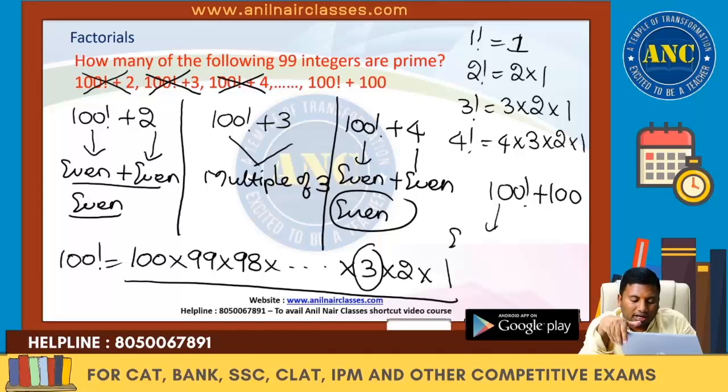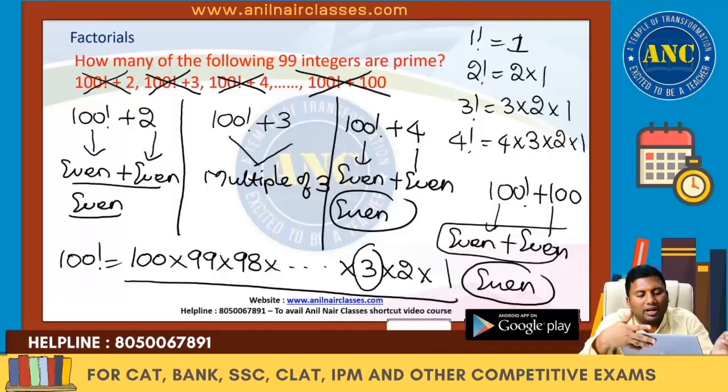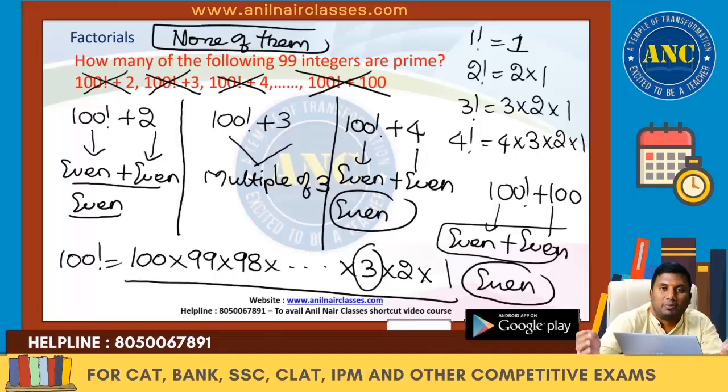Last case, 100 factorial plus 100. 100 factorial is an even number. 100 is also an even number. Even number plus even number is an even number. There is no number other than 2 which is an even number and a prime number. So how many of the following 99 integers are prime numbers? None of the numbers. All 99 integers are composite, none is a prime number.